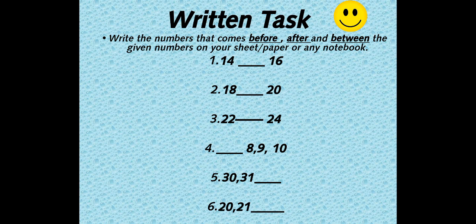Then number 4, blank line, 8, 9 and 10, which is that number which will come before 8. In the same way, there are options 5 and 6, which are those numbers which will come before 31 and then 21. So you have to complete this work, and after completing it you are supposed to write your name, class and section at the top of the page, and then submit your work by 9 p.m.